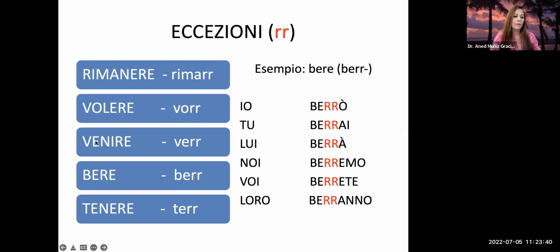Vorrò, vorrai, venire, verrò, verrai, bere, berrò, berai, tenere, terrò, terrai, etc. And you have one verb conjugated in its entirety. And you see here the endings again are always the same. What changes is the root.